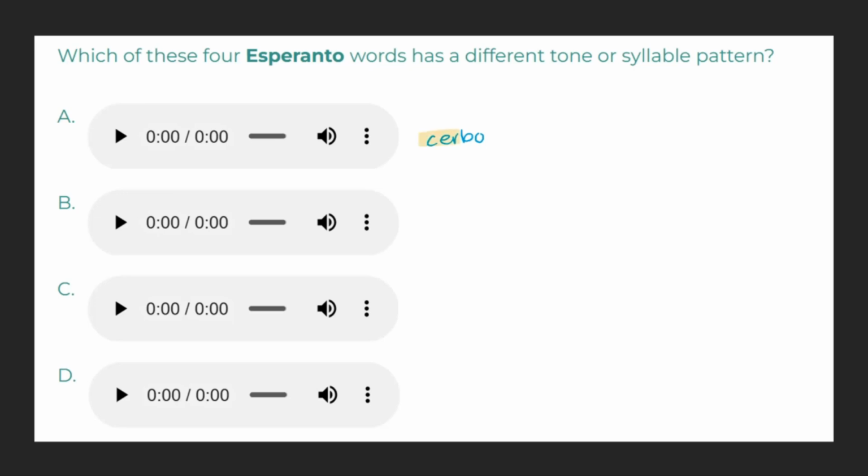Cerbo. The good news about Esperanto is that it's a language with no exceptions to its rules. The rule in this case being that the stress always falls on the second to last syllable. Of course, with a two-syllable word like this one, that means the stress falls on the first syllable. With this in mind, let's take a listen to our next word.